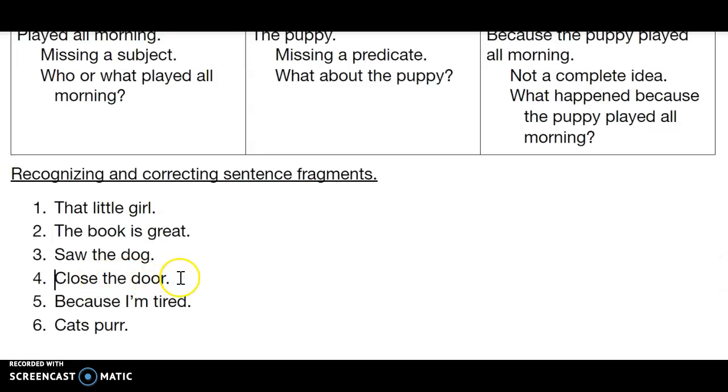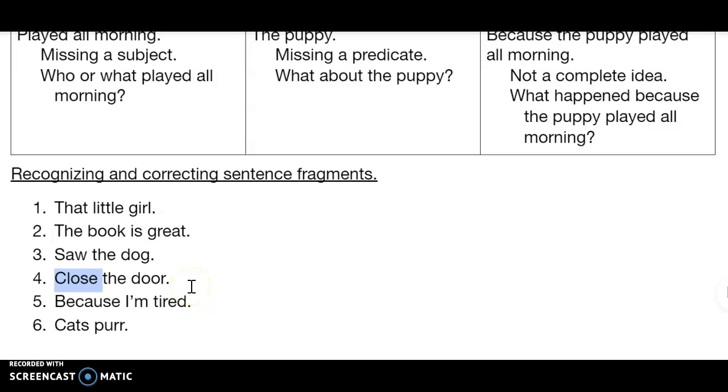Number four, close the door. Now, we've talked about this kind of sentence before, but definitely something I wanted to review. Close the door. This is an imperative sentence. It gives a command or an imperative, right? It tells you to do something. So here we have a noun, door, and we have a verb, close. So is our subject predicate set "door close"?